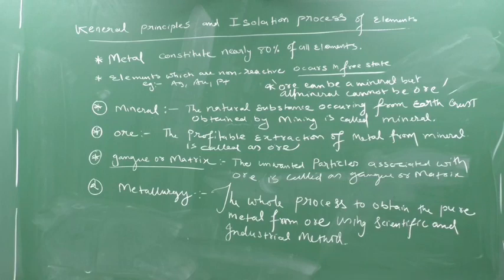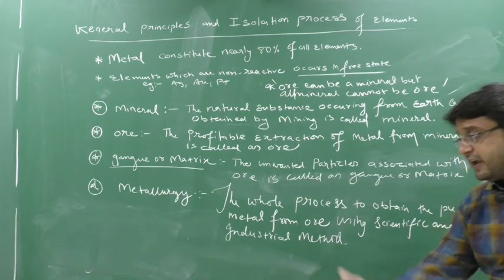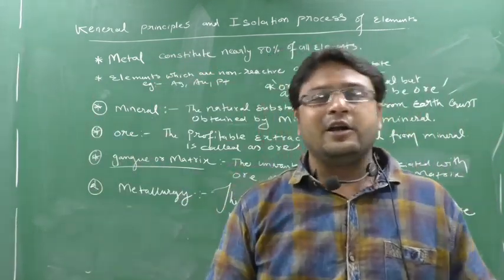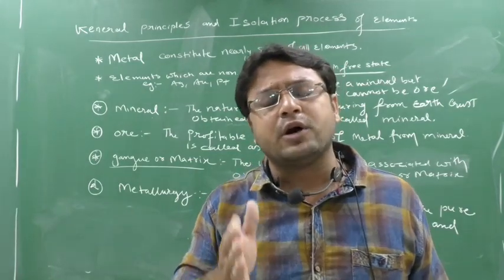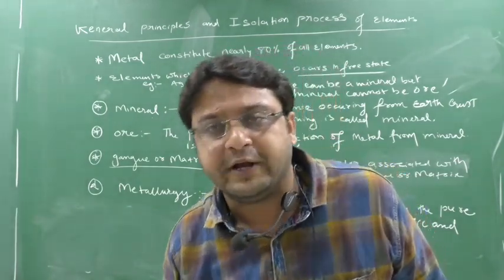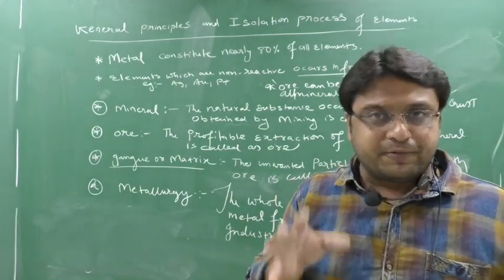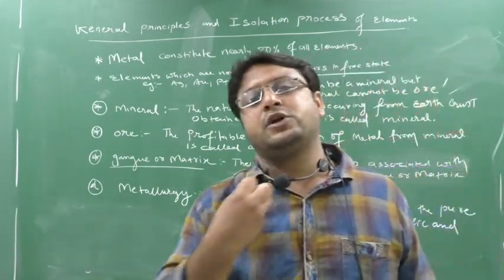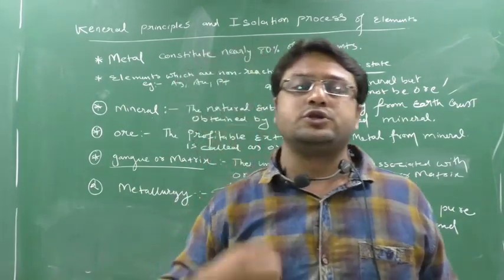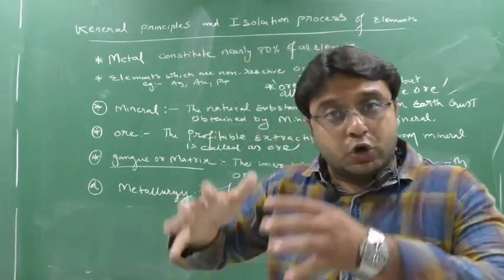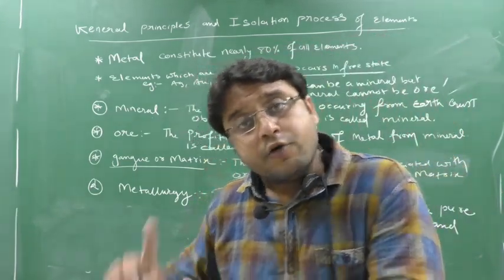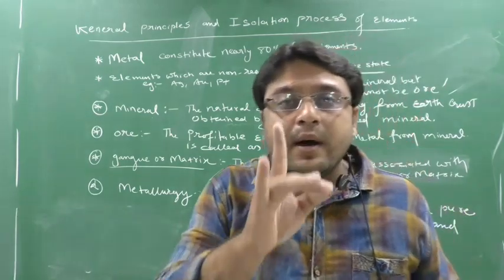What do you mean by metallurgy? The whole process to obtain the pure metal from ores using scientific and industrial methods. It is not like you take the ore, clean it, and get the metal. No, there are a number of processes you have to go through, and in those processes a number of methods are applied, like scientific methods, chemical methods, and industrial methods. All the methods applied to obtain the pure metal from the ores are known as metallurgy.